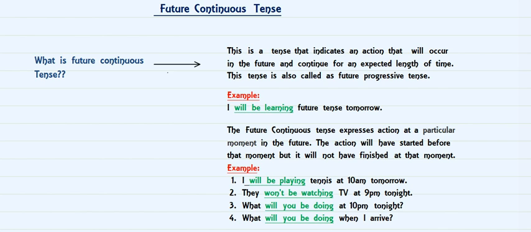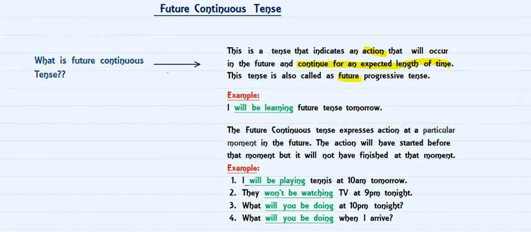Future continuous is a type of tense that indicates any action that will occur in future. Obviously, when we are talking about a future tense, then whatever the action will be happening will surely show us a future indication, or an action that is going to happen in future. But it will also show you the continuation of that particular action for an expected time. That is, you know the time length of a particular action, when is it going to get over or up till what time is it going to get continued. That type of tense is known as future continuous tense, and this tense is also known as future progressive tense.